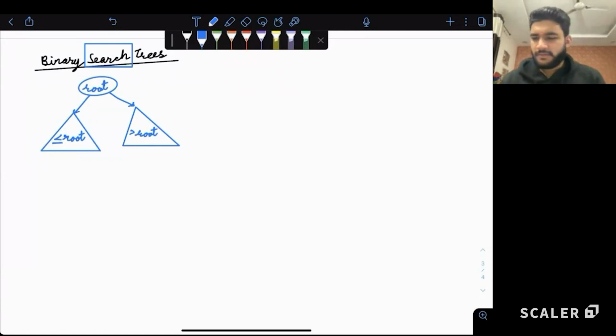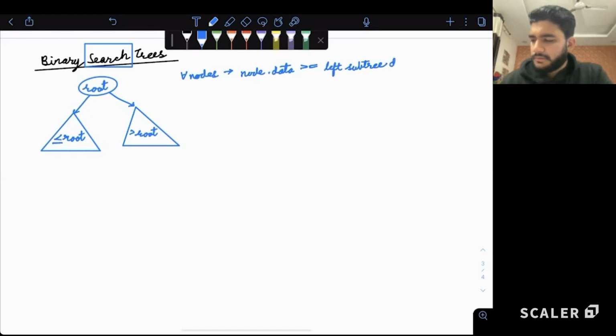So if we write it in another way, let me write it. For all nodes, node.data is greater than or equal to left subtree data, and node.data is smaller than right subtree data.